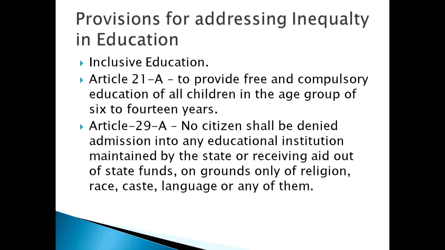Article 29A, and it says no citizen shall be denied admission into any educational institution maintained by the state or receiving aid out of state funds on grounds only of religion, race, caste, language, or any of them. That means, irrespective of religion, race, caste, language, or any of them, all should be equally treated according to Article 29A. So these are some provisions for addressing inequality in education.